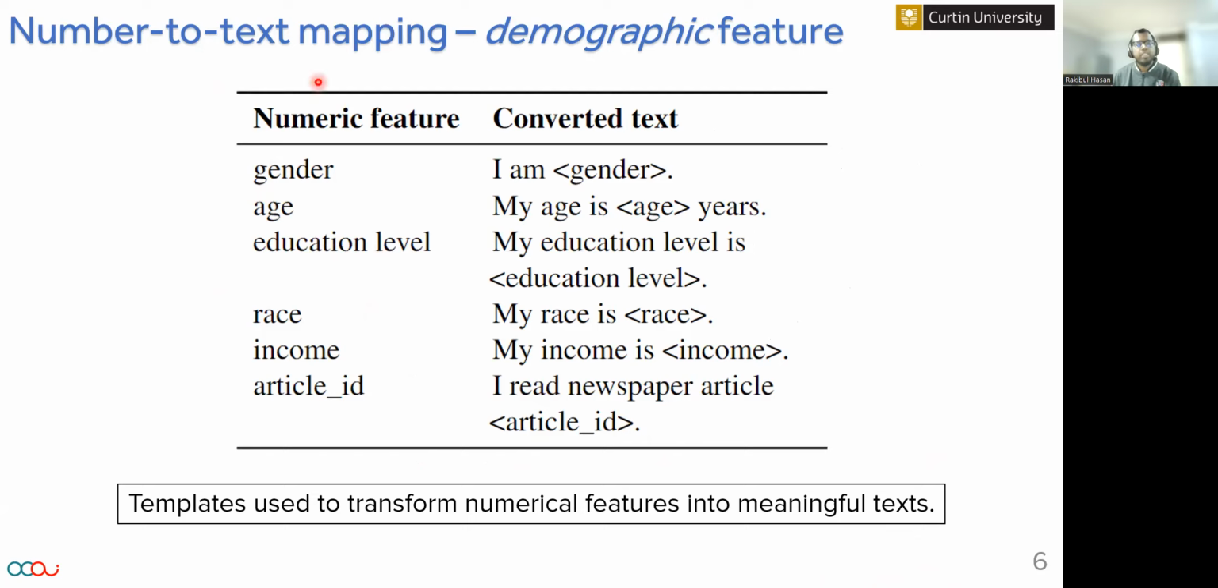So our first subsystem is number to text mapping. As I said, the dataset involves several numerical features, for example, gender, age, or education level. First, we converted that numerical information to text using this template. For example, if a participant's age is 30, we convert it to: my age is 30 years.